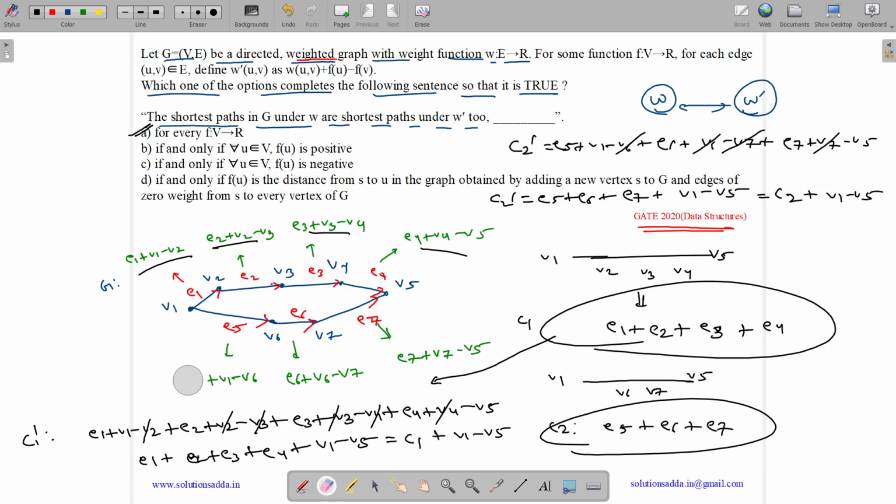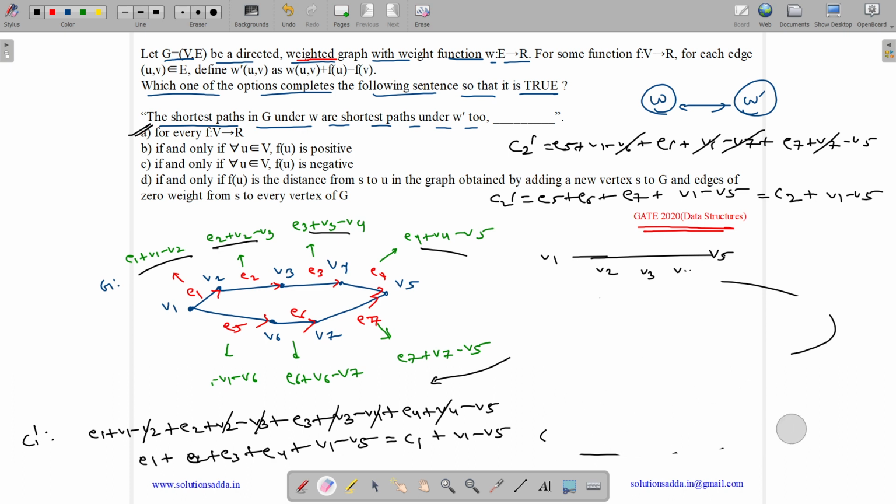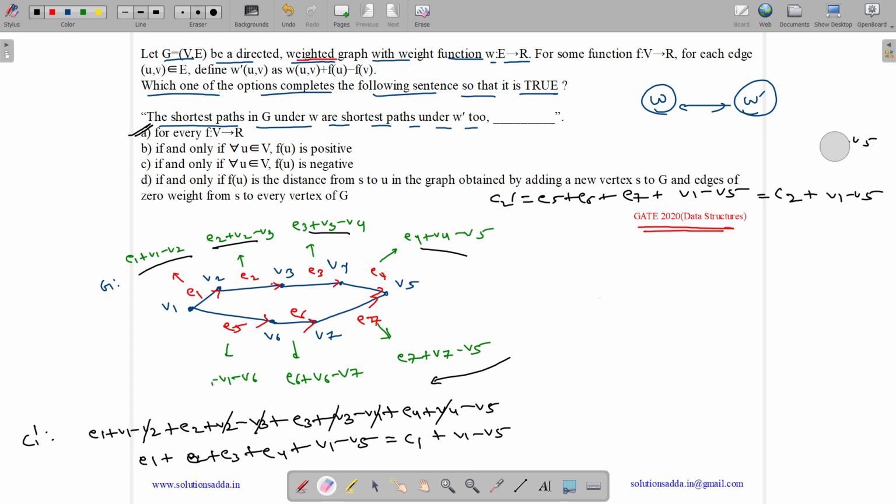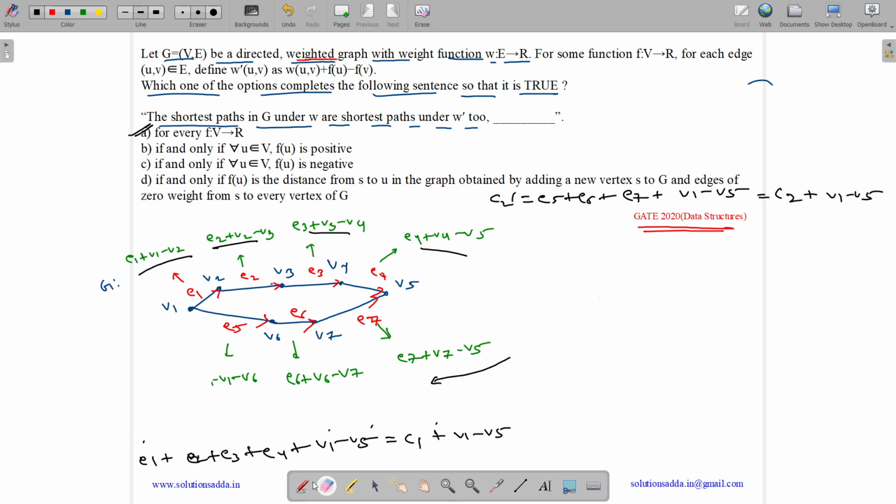Let me now erase the redundant stubs. Let me erase this. Let me also erase this one and this one. Okay. So now you can see C1 dash is C1 plus V1 minus V5. C2 dash is C2 plus V1 minus V5. These are both the same offset, which means they will be compared based on C1 and C2 only, and initially C1 was less. So in W, C1 was less, so we had a shortest path V1, V2, V3, V4, V5.